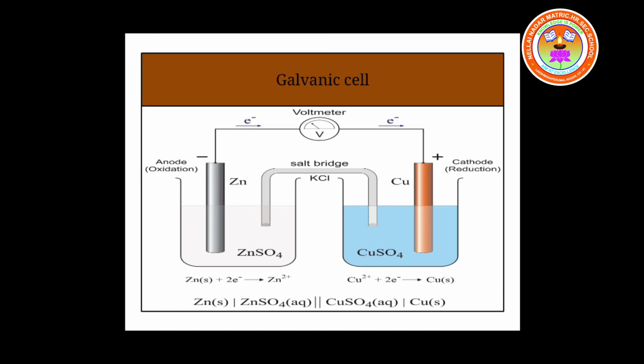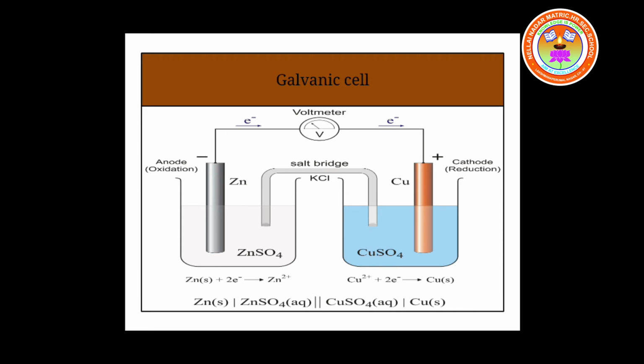The first cell we are going to learn is the galvanic cell. In a galvanic cell, the anode and cathode electrodes are separately placed. Anode is present in one electrolyte, whereas the cathode is present in another electrolyte. So anode along with an electrolyte is called the anodic half cell, whereas cathode with electrolyte is called the cathodic half cell. So these two half cells are separately placed.